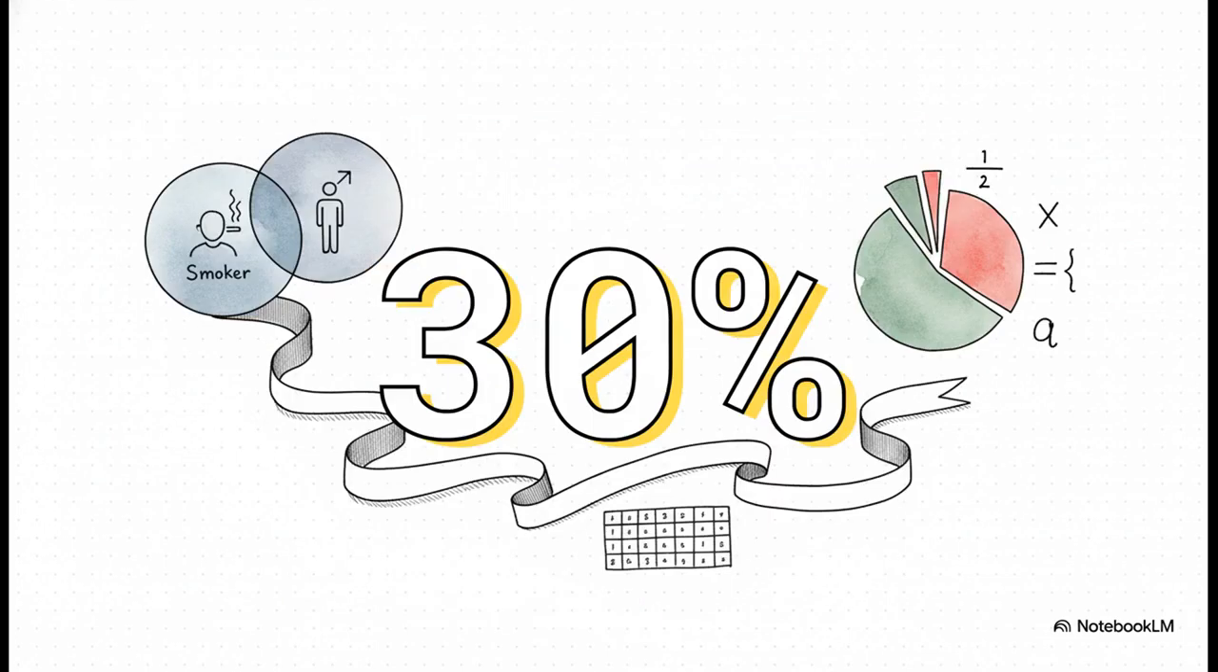Okay, let's plug in the numbers. The chance of being a male smoker, that's 120 people out of the total 800. The chance of being male, that's 400 out of the 800. So, we divide the first by the second. The out of 800 parts cancel each other out, which is pretty neat, leaving us with 120 divided by 400. And that gives us our answer, 0.3, or 30%.